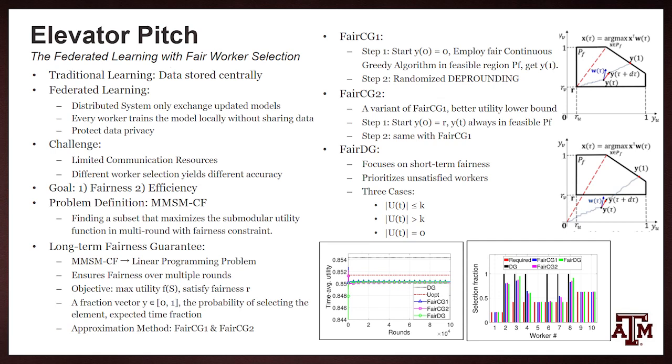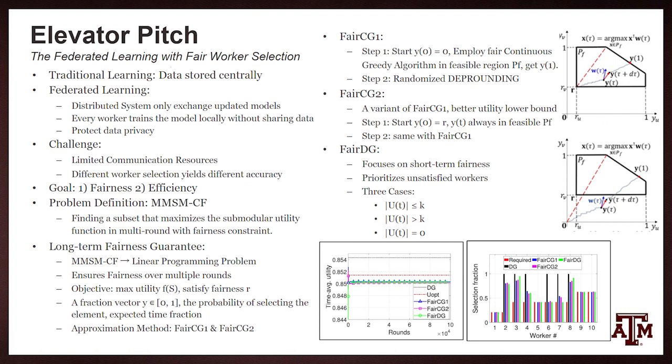Howdy everyone, we are Group 24 and we want to briefly talk about the paper, Federated Learning with Fair Worker Selection. Unlike traditional machine learning, which stores data centrally, federated learning is more like a distributed system. Here, the server and the clients only exchange updated models, and every worker trains the model locally without sharing data with each other, which can protect data privacy.